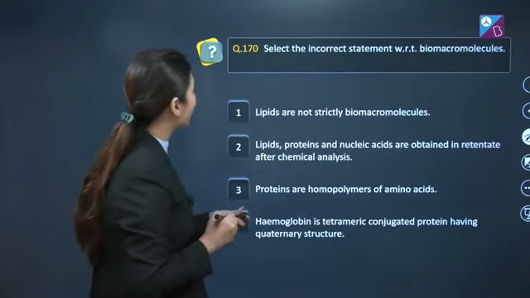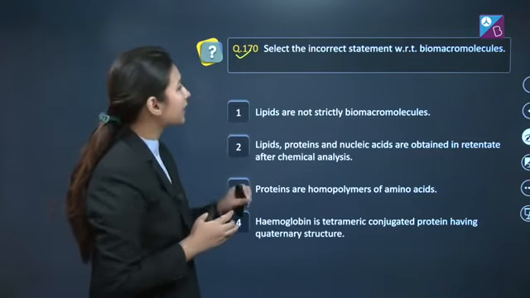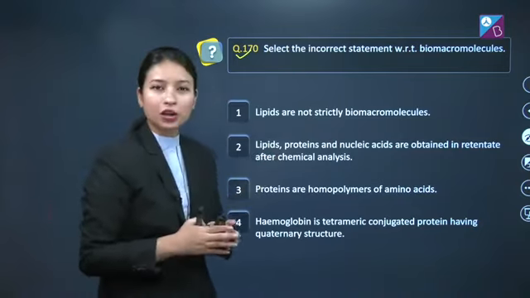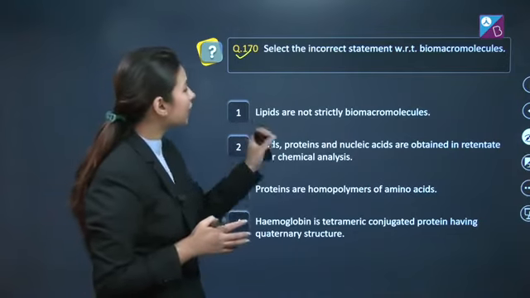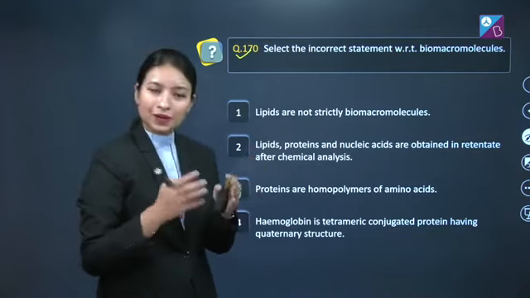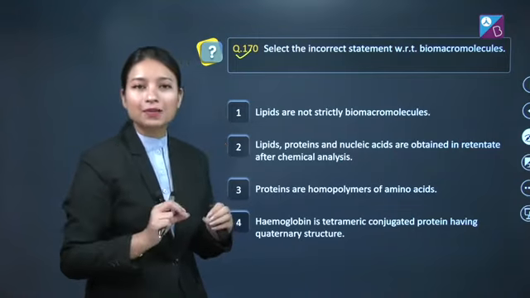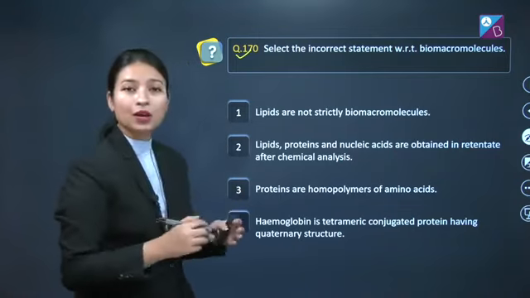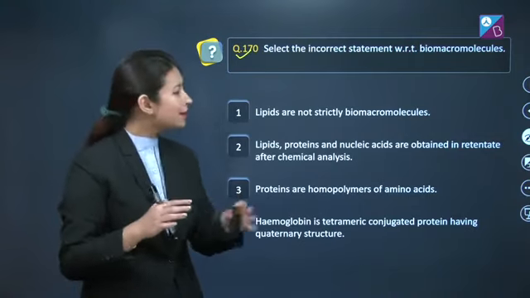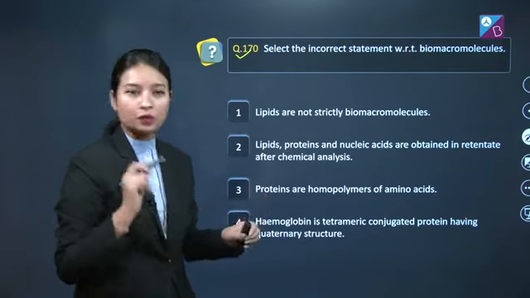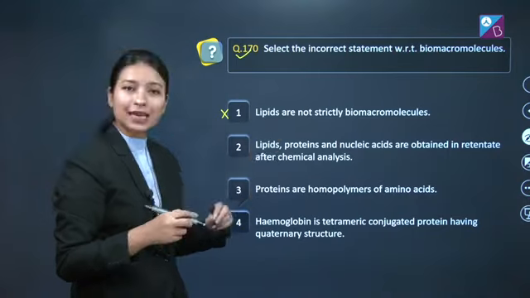Let's move on to next question, that is question number 170, which states select the incorrect statement with respect to biomacromolecules. Now let's see the options. First option is lipids are not strictly biomacromolecules. Students, this statement is taken directly from NCERT and is an absolutely correct statement, as the molecular weight of lipids does not exceed beyond 800 Dalton and they are not strictly biomacromolecules. So this cannot be your answer, as it is an absolutely correct statement.